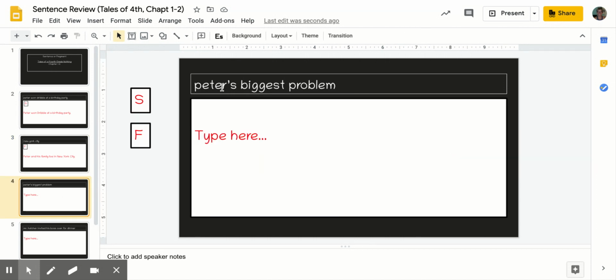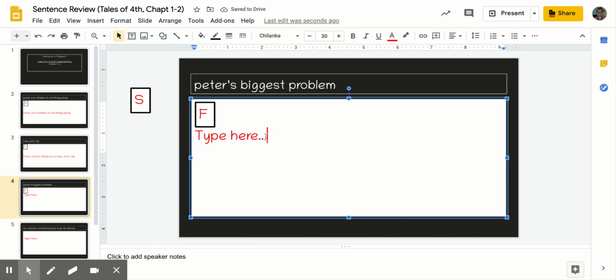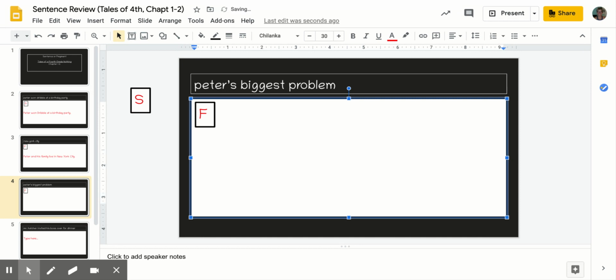Slide number 4, Peter's biggest problem. Peter's biggest problem. Well, I know that this group of words is trying to tell me about Peter and what his biggest problem is, maybe, but do I know what Peter's biggest problem is? It's not telling me. So this, again, is a fragment. And I'm going to retype those words right up here in this box. I need to retype these words, okay? I can't change them. I need to use the words that are in the box.